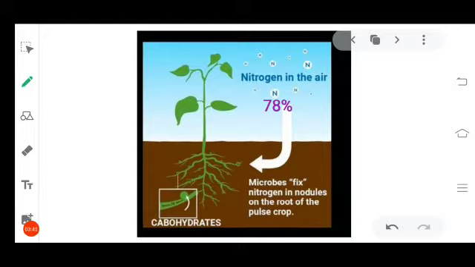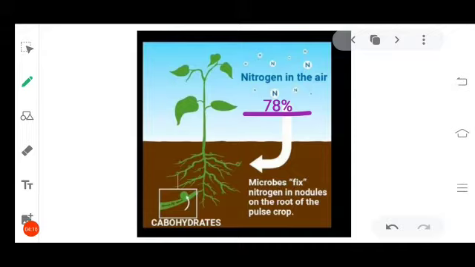There is 78% of nitrogen in the atmosphere. We know the composition of air. 21% is oxygen, 0.03% is carbon dioxide, and 1% is remaining gases. Now, though there is 78% in the air, that cannot be absorbed by the plants through leaves in the way how they absorb carbon dioxide. And so it has to be taken through the roots.